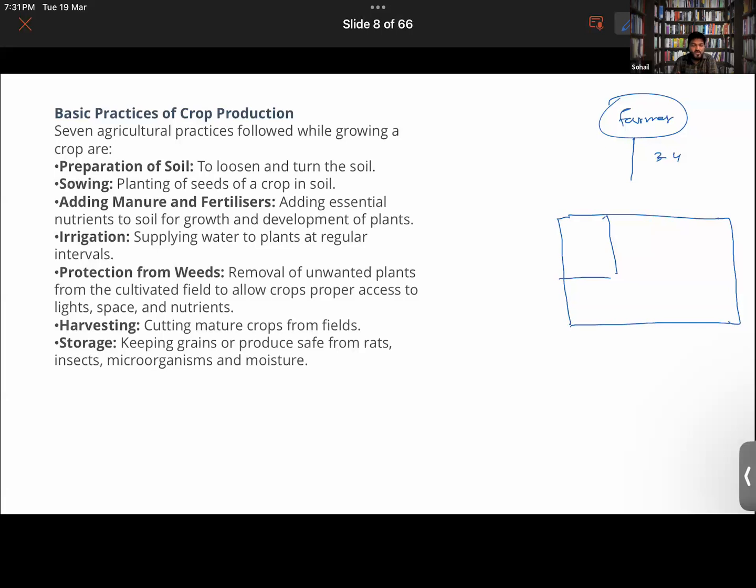It is grown in the month of October to March, and at the starting of October, you will start to sow the seeds. What are some of the examples of Rabi crops? Wheat. Wheat, very good. And gram. Gram, that is also chana, basically chana.